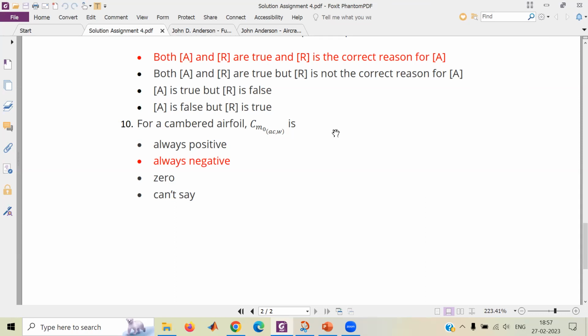Right, a reflex airfoil. For a reflex airfoil, you can fly a wing-alone configuration in stable mode. But for a cambered airfoil, you cannot fly a wing-only configuration as stable. So what do you do? Achud, I want to hear from you. If the cambered airfoil Cm naught is negative, a wing made up of cambered airfoil will also have a negative Cm naught about the AC. So how can you fly it in a stable mode? Not just stable, how can you pitch it at positive angle of attack?